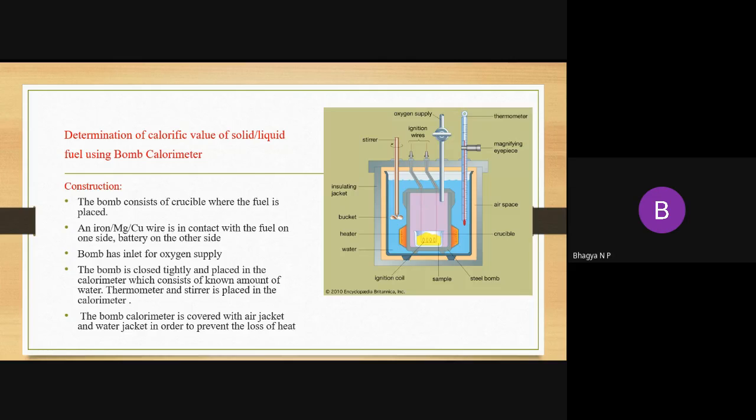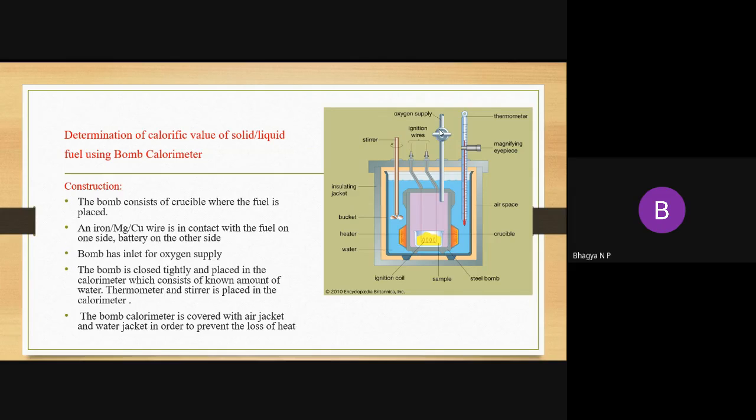Now let us come to the working. Working means how it works. So this is the construction part. When I come to the working, it is very simple. As I explained, the fuel is placed in the crucible, and this fuel is in contact with the wire on one side, and on the other side it is in contact with the battery, and this bomb has an oxygen supply.